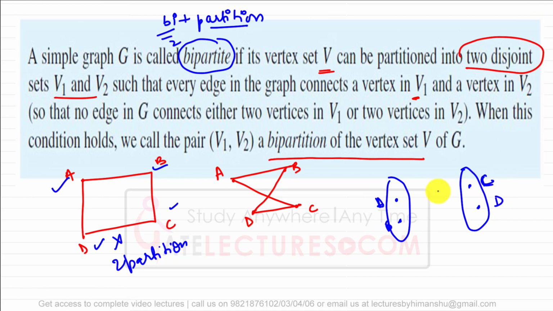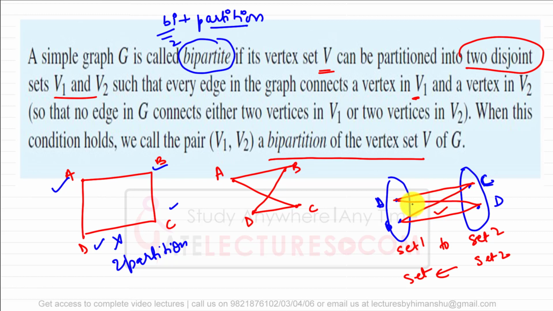There can be edges from set 1 to set 2, or from set 2 to set 1, but the vertices in the same set will not have any edge between them. For example, an edge between A and C is allowed. An edge between B and C is allowed. An edge between B and D is allowed. These edges are allowed, right?